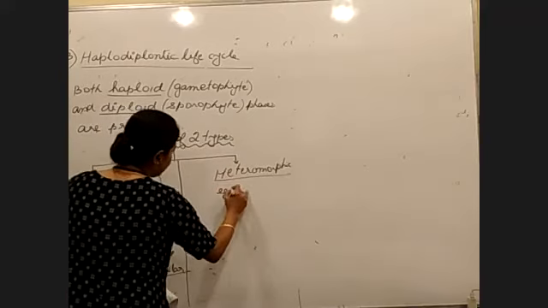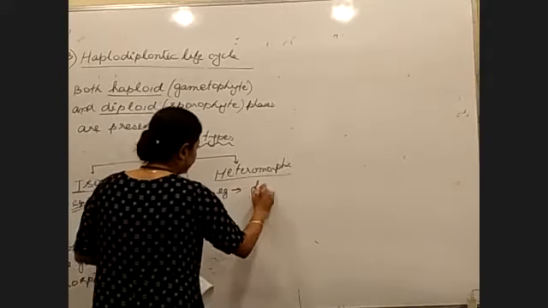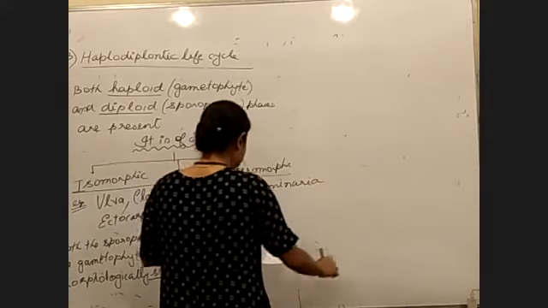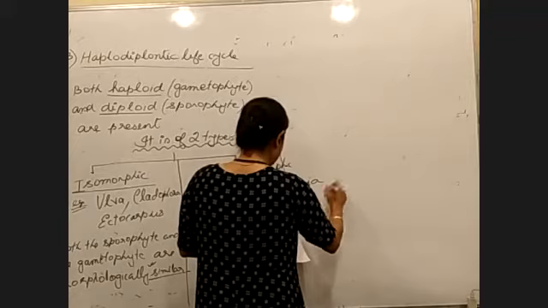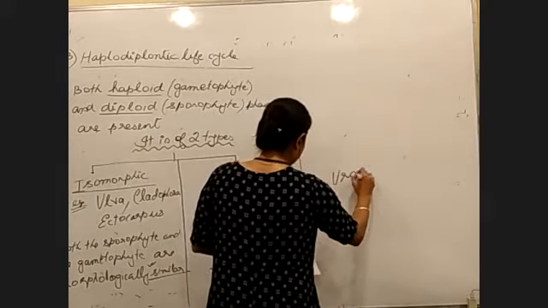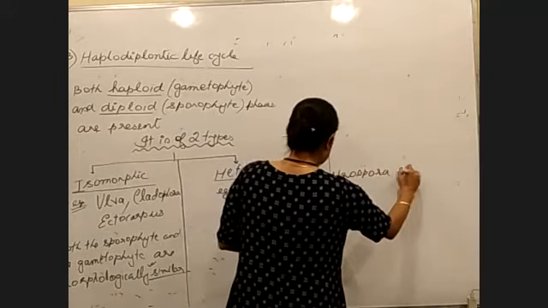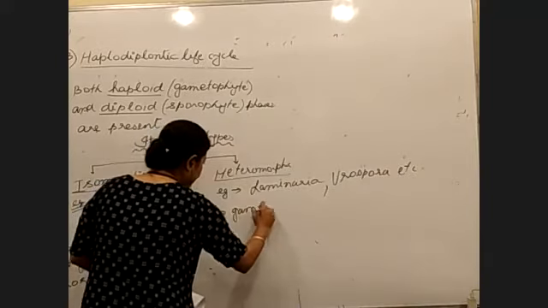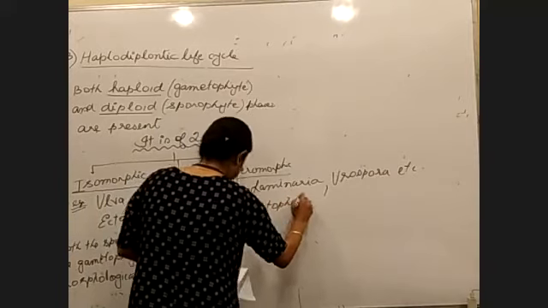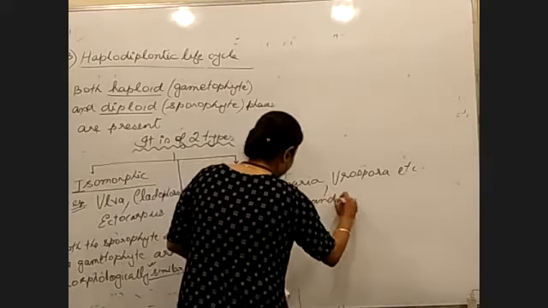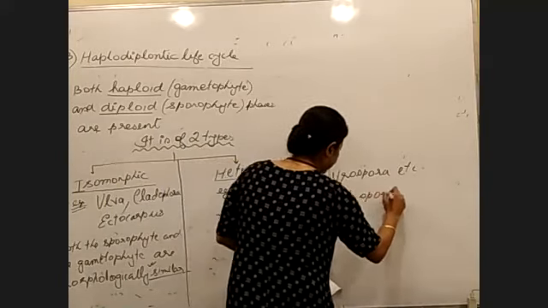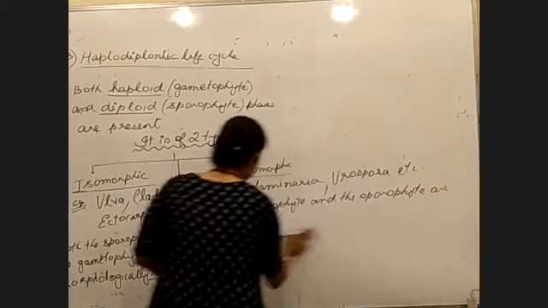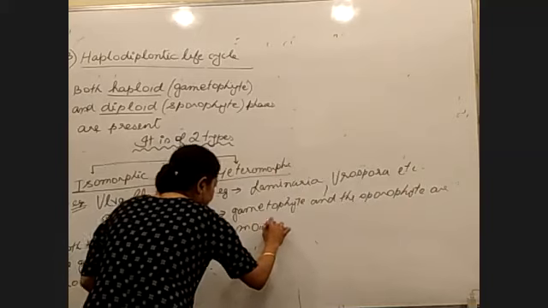Similar, just the opposite in case of heteromorphic. Example, Laminaria, Urospora, etc. In this case, the gametophyte and the sporophyte are morphologically different.